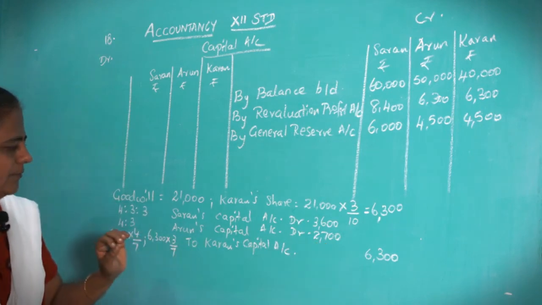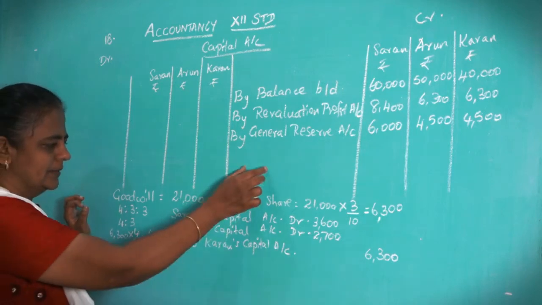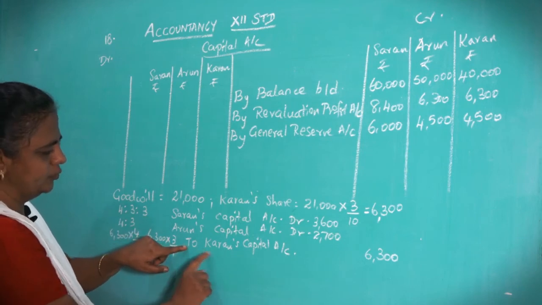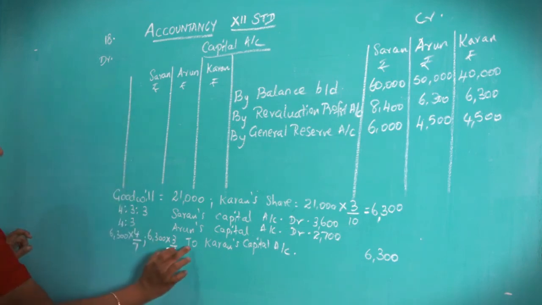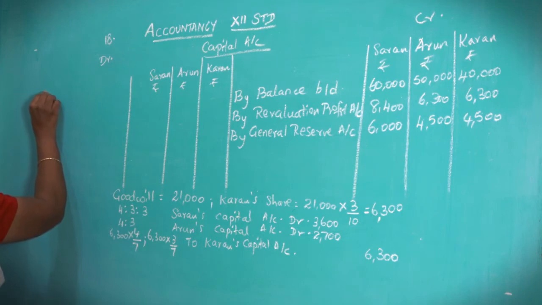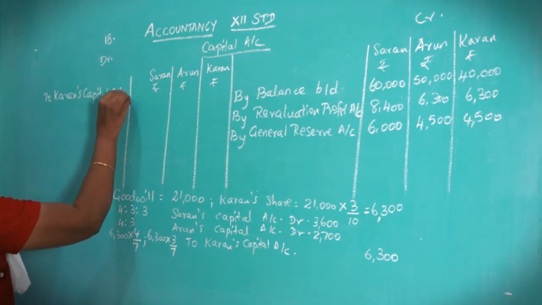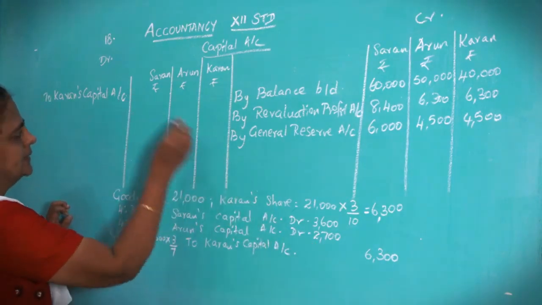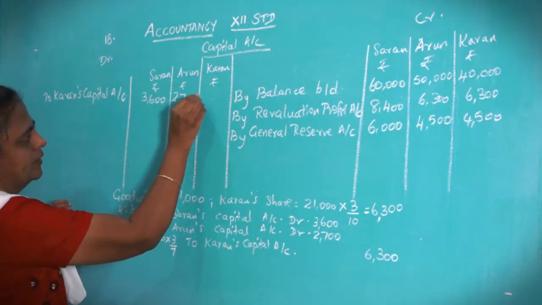Okay, so now what you have to do, this has to be posted to the capital account. So what you have to do, here you see the journal, to Karan's capital account. To Karan's capital account, two amounts are there, 3,600 and 2,700. So for Saran it is 3,600, for Arun it is 2,700, for Karan you put dash.